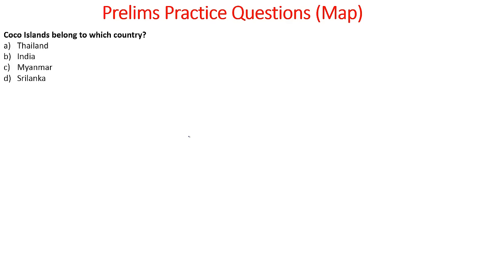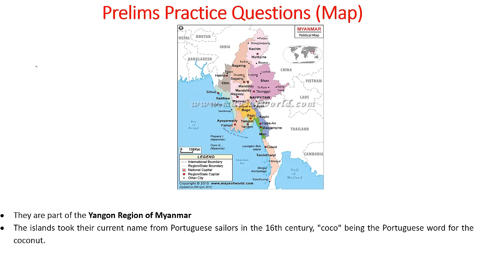Coco Islands belong to which country? The answer is Myanmar. Because we had a reference to Myanmar, that is why this becomes very important. Where is Coco Island? It is located close by to the Andaman and Nicobar Islands, and it belongs to Myanmar. So they are part of the Yangon region of Myanmar. The islands took their current name from the Portuguese sailor in the 16th century, coco being the Portuguese word for coconut. Now let's look into the next practice question.